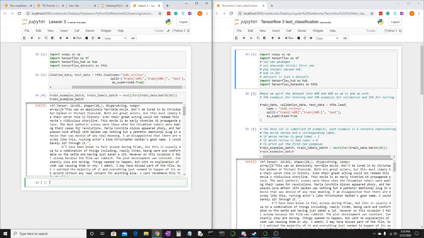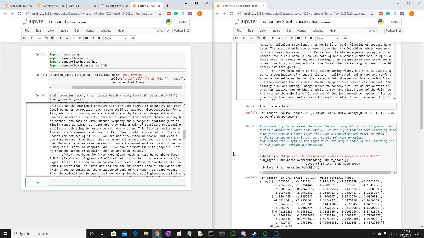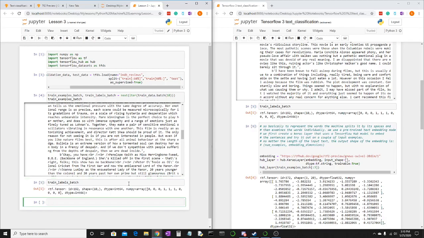I don't know what movie this is actually for. You can see it's lots of text, and so then we're going to print the first 10 train_labels_batch. Shift enter, and you see it's 0 for not a good review, 0 for not a good review, and so forth.